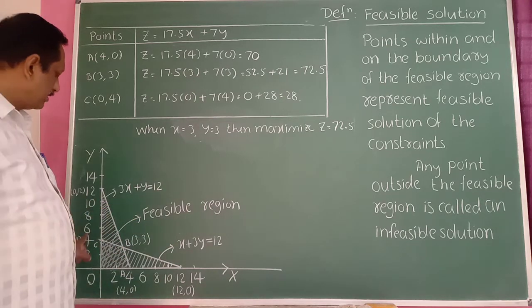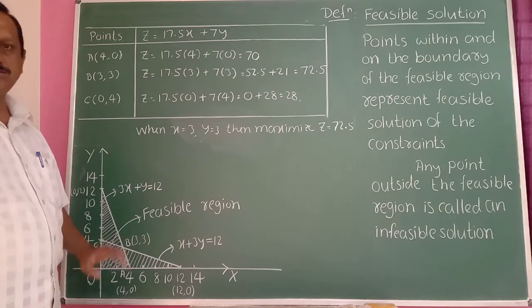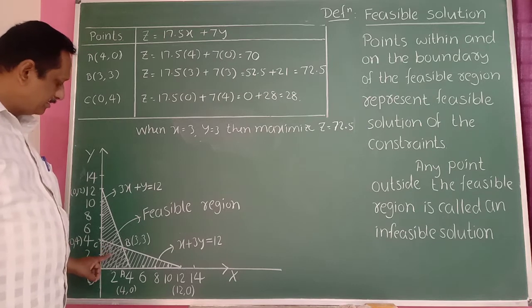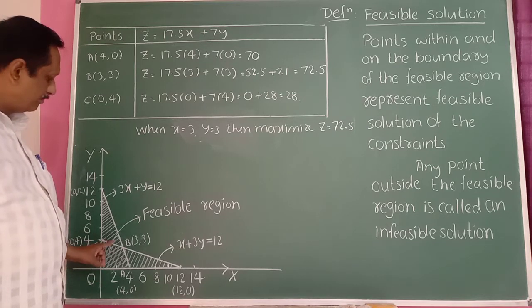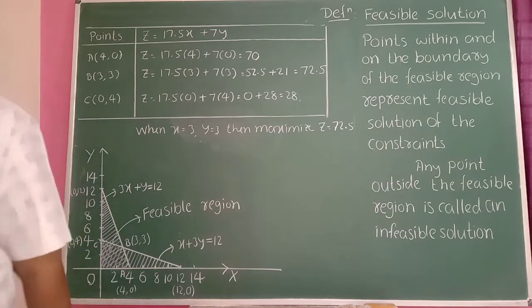If we choose any point outside the feasible region here, those are all infeasible solutions. Therefore, points within the feasible region or on the boundary of this feasible region are the feasible solutions.